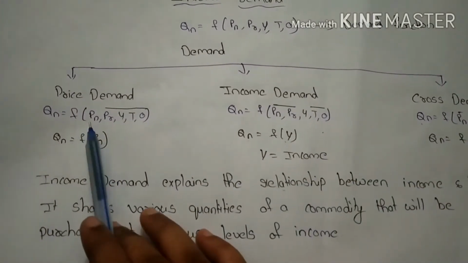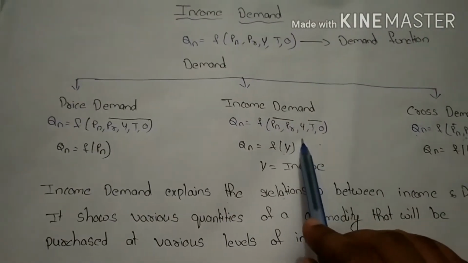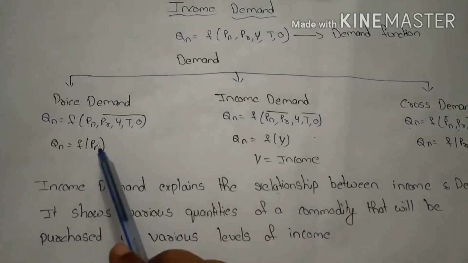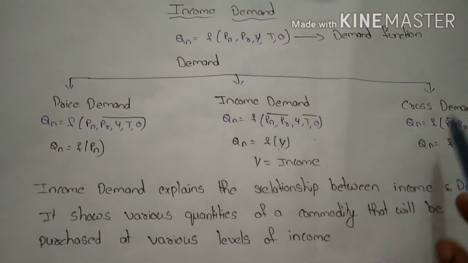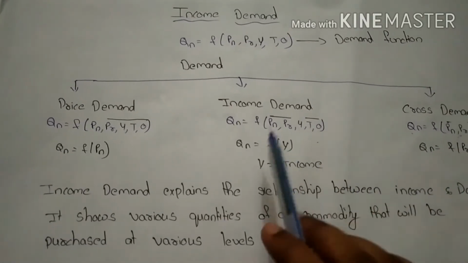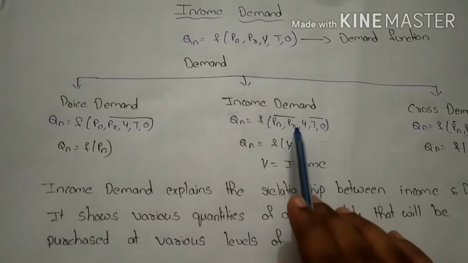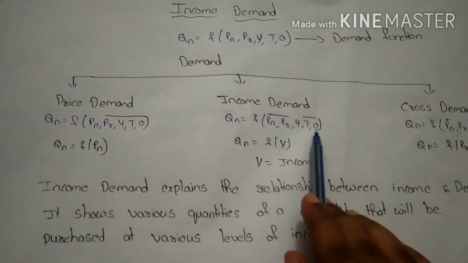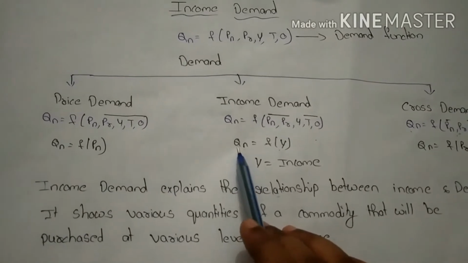Here we only calculated price and demand. But here we consider income and demand. And here we calculated cross demand. Here the income should be constant. Here the price should be constant. Here the price and income should be constant, right? It will change according to the situation. Likewise, in income demand, only the income will change, and all the other determinants should be constant. So, change in income will lead to the change in demand, right?